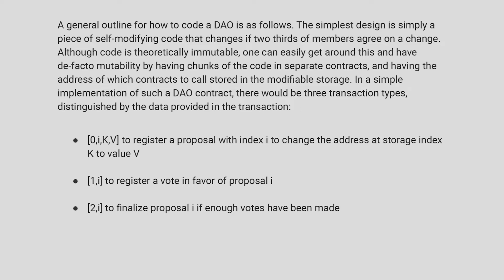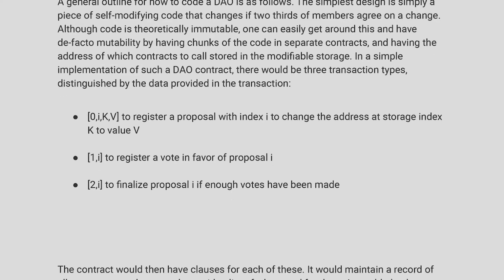In a simple implementation of such a DAO contract, there would be 3 transaction types, distinguished by the data provided in the transaction. 0IKV to register a proposal with index I to change the address at storage index K to value V. 1I to register a vote in favor of proposal I. 2I to finalize proposal I if enough votes have been made.